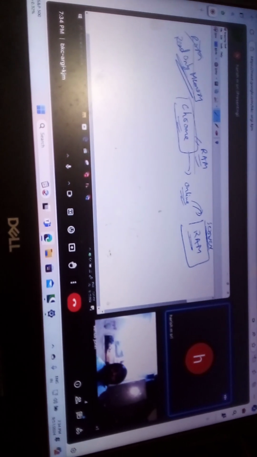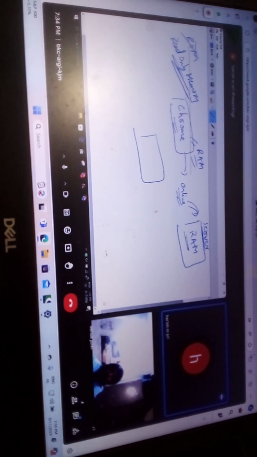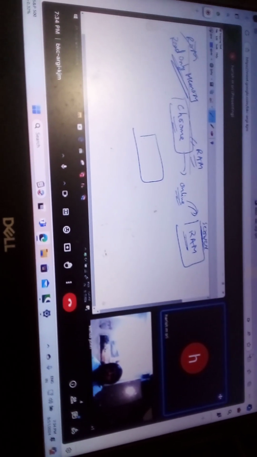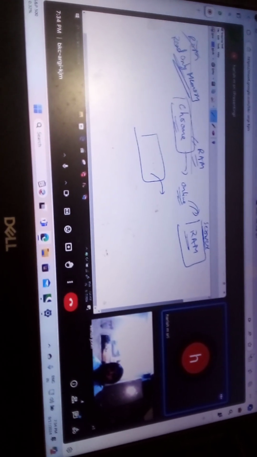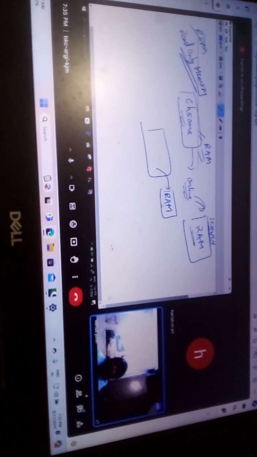Even if you download a particular application which you run in your laptop offline, that application is going to send the variable data to the RAM of my computer.